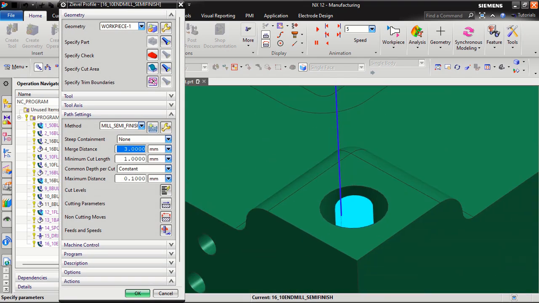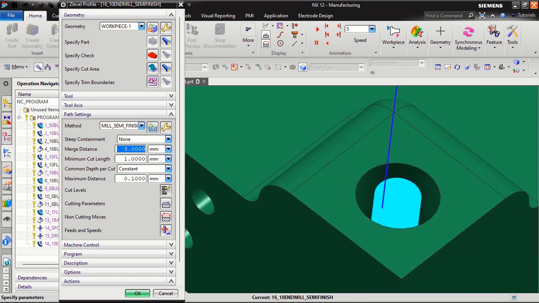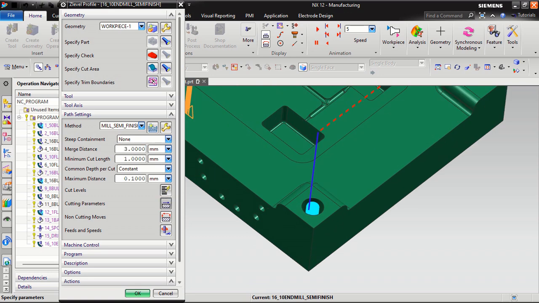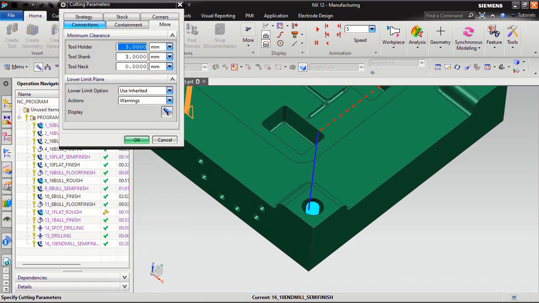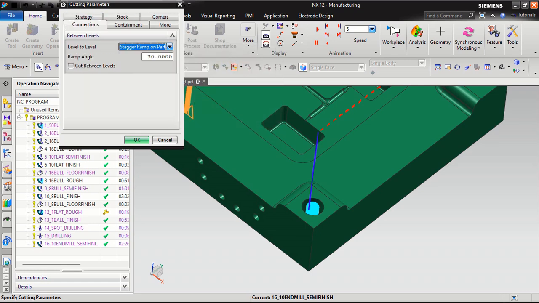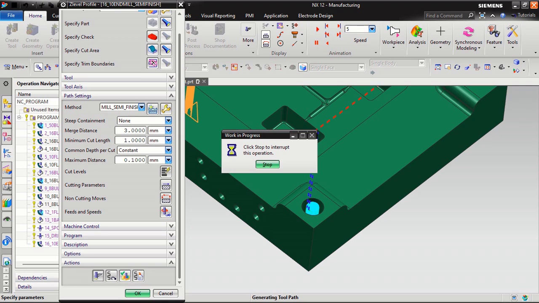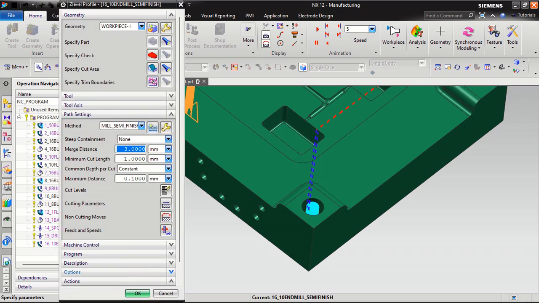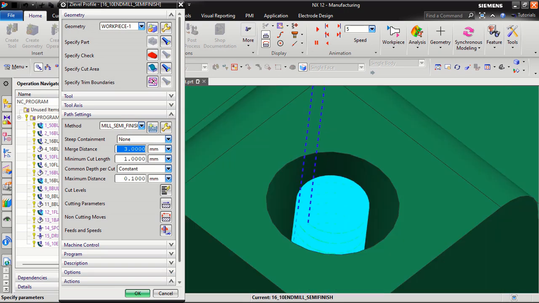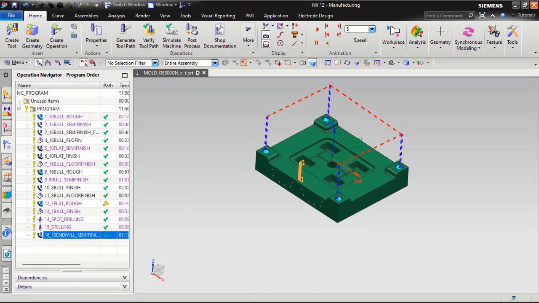Let's see how is this. But there is only 2D, like point to point going. But I will come in cutting parameter. Strategy, I will take climb cut. Connection, I want stagger ramp on part 4%. Then okay, then generate the program. You will see something better. This is ramp, you can see. So this is our semi-finishing program.